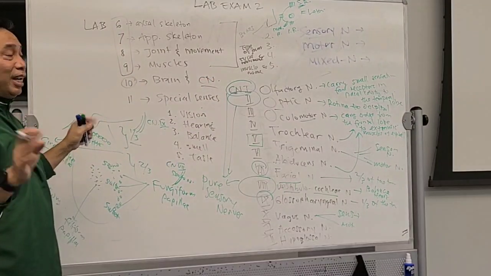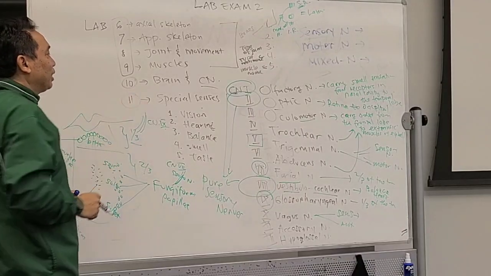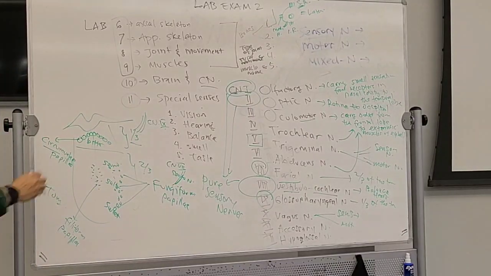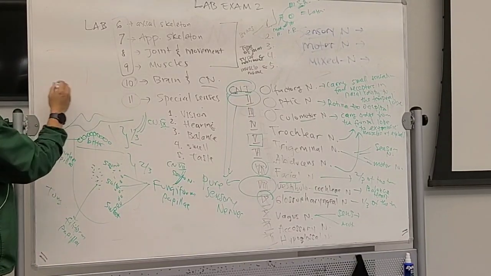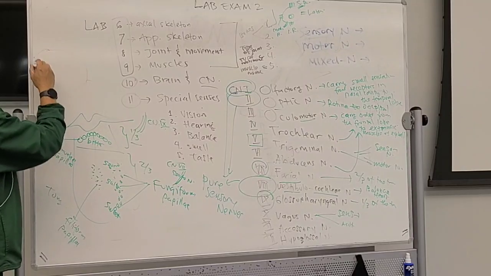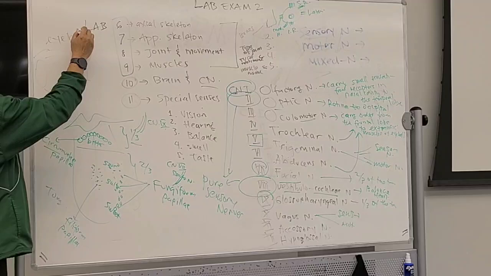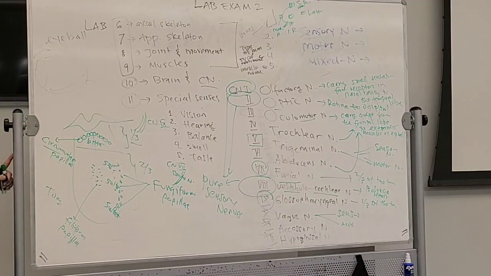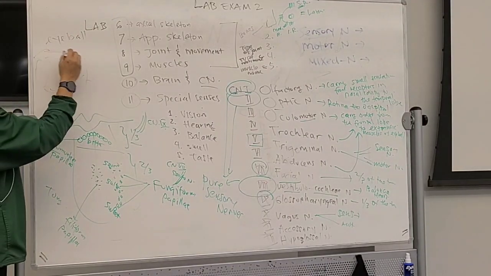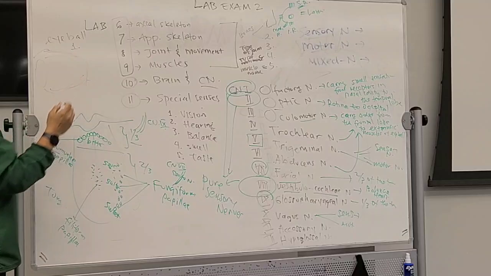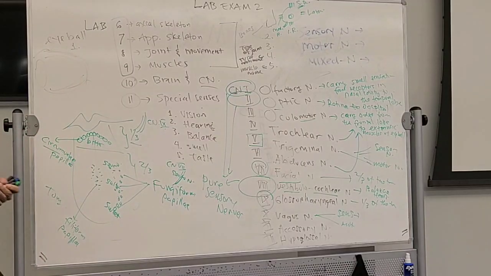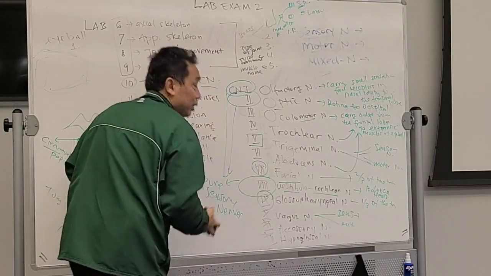We're done. Last one. For special sense, very important, make sure you study the structure of the eyeball. Eyeballs, right? The eyeball has 3 layers. What is the first layer? The first layer is called the fibrous tunic.